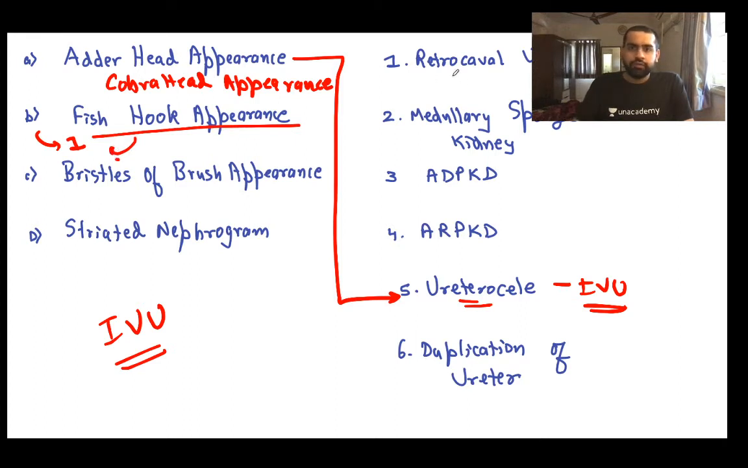So what is a retrocaval ureter? The ureter ideally goes in front of the inferior vena cava, but if it goes behind the inferior vena cava, it is called a retrocaval ureter. As simple as that. Now, what about this bristles of brush appearance? This is something which is important. Where do you get this bristles of brush appearance? Can you guys please tell me where you get this?